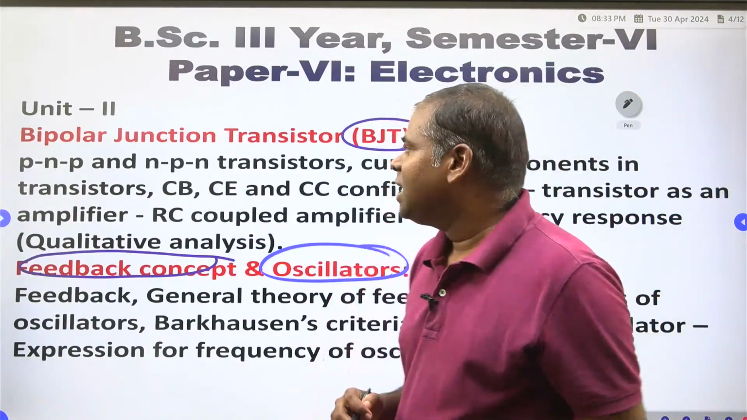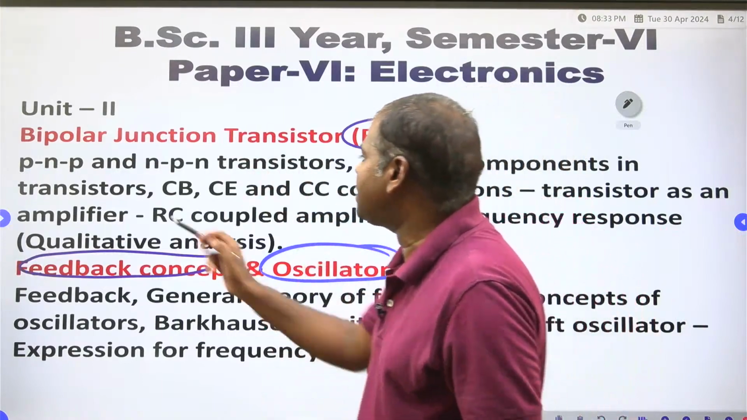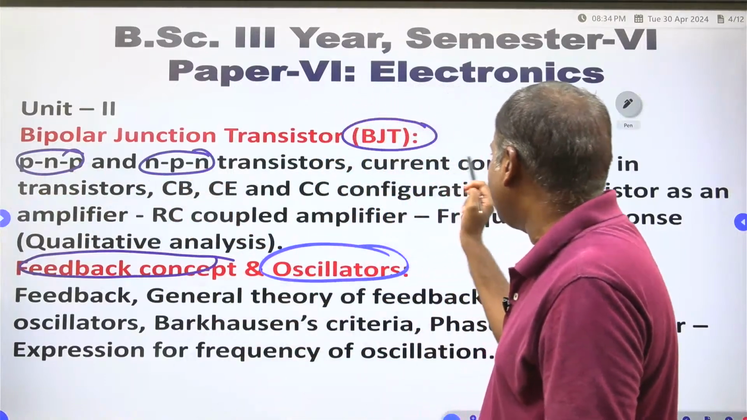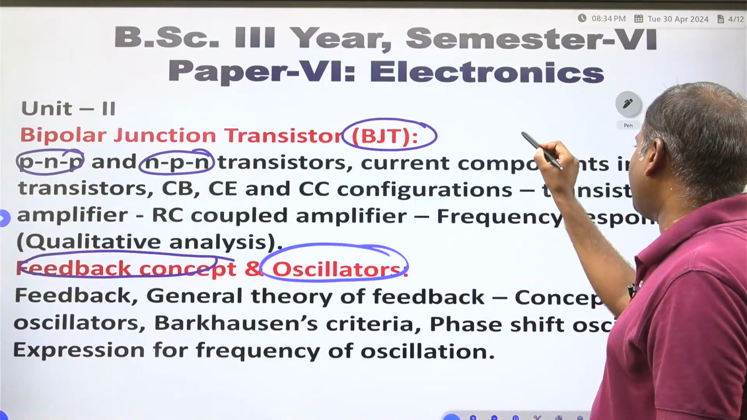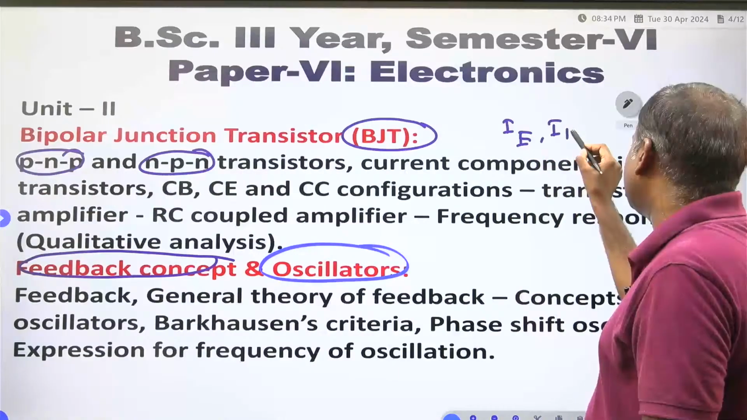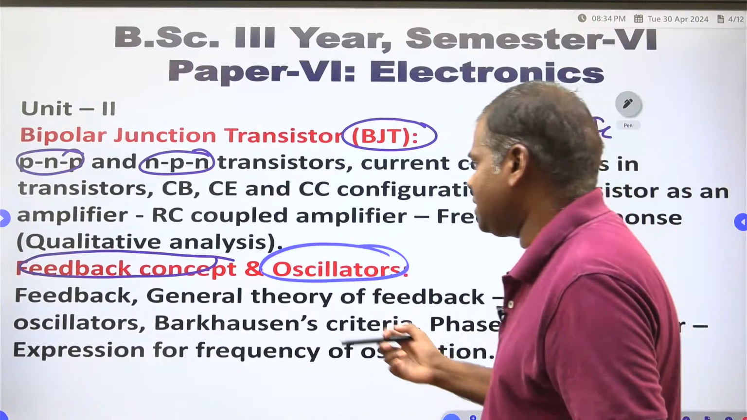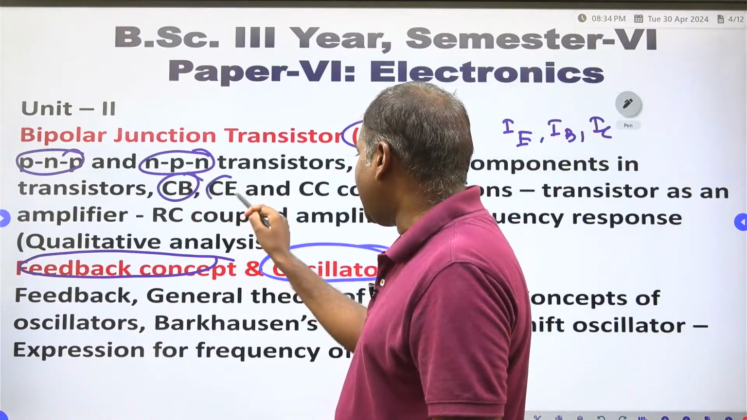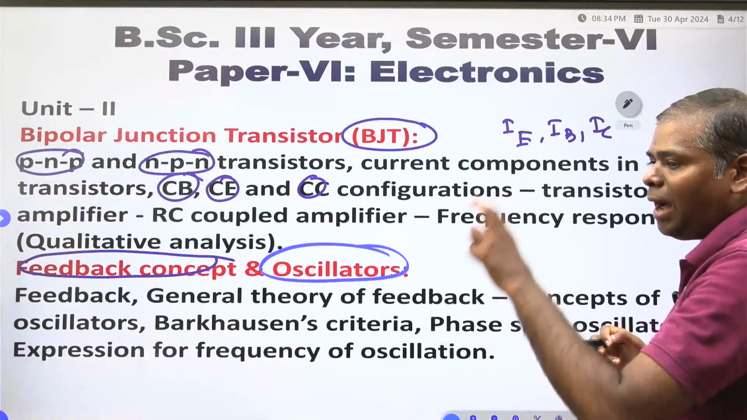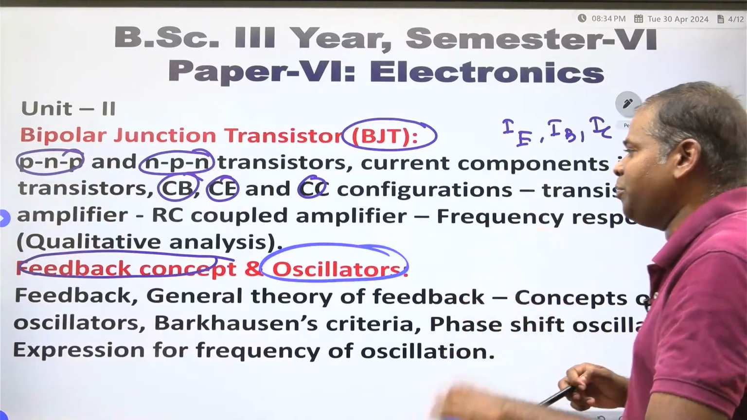Right. In BJT means bipolar junction transistor. According to your syllabus, PNP transistor and NPN transistors are there. Current components, that is emitter current, base current, collector current, you have to explain in all the configurations. Common base, common emitter, common collector configurations. Transistor as an amplifier. How transistor works as an amplifier, that is also important.